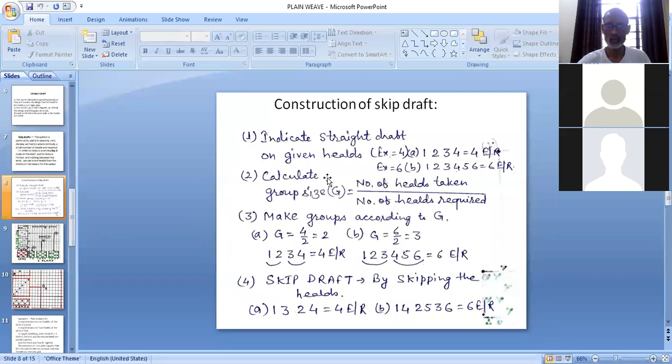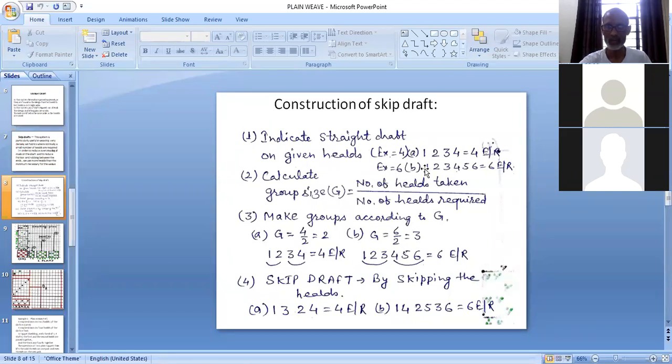Then we have to calculate group size according to the hills taken and minimum hills required. So in case of plain weave, minimum number of hills required is 2. So number of hills taken will influence the G, will change the G. So here G for first case is 4/2, that is 2. And here for the second case, B, it is 6/2, means 3. So we are getting different group sizes for different examples, A and B.